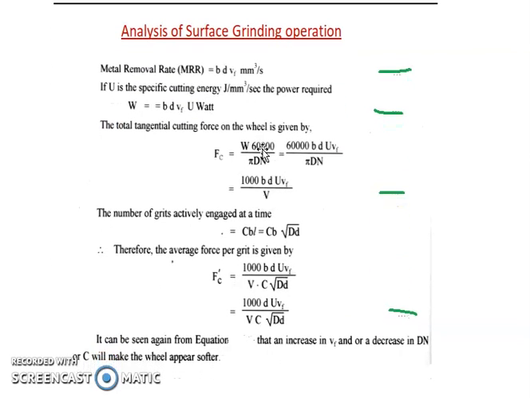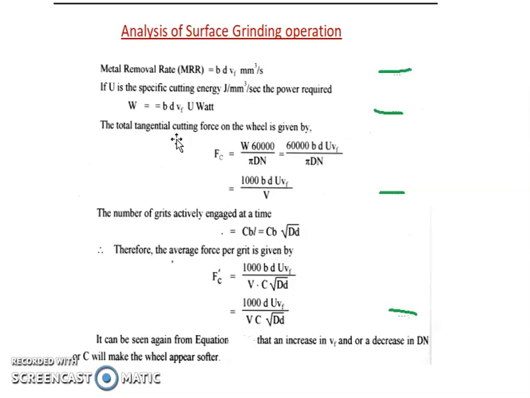So now the material removal rate will be B times D into Vf mm cube per second, because Vf is in mm per second and B times D is an area in mm square, so B D Vf mm cube per second.